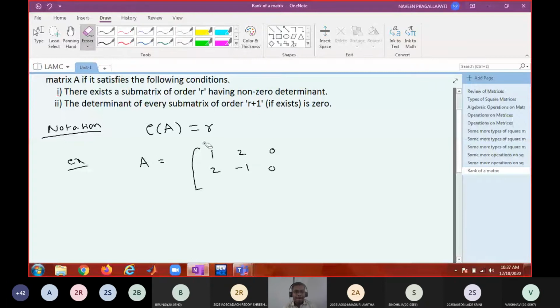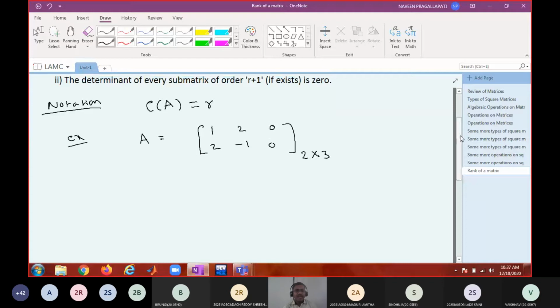Let us take a matrix like this. What is its order? It is a 2 by 3 matrix. Now, what can you say about rank of this matrix? Can I say rank of this matrix is 2?